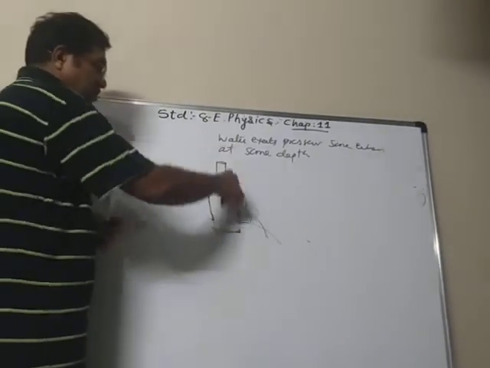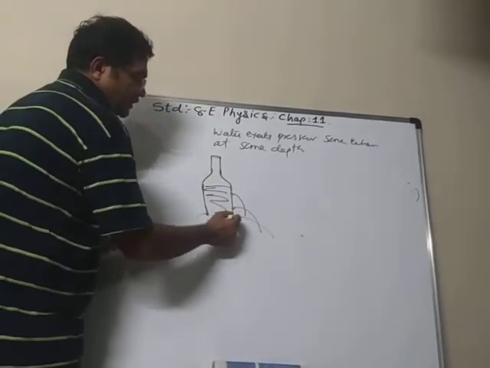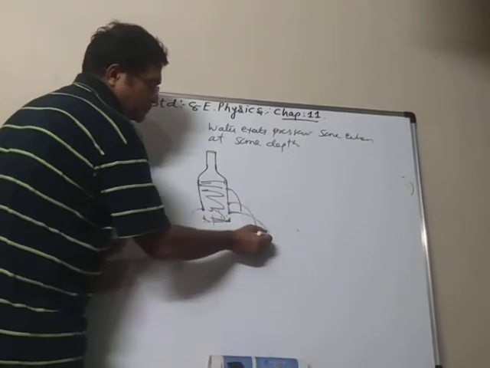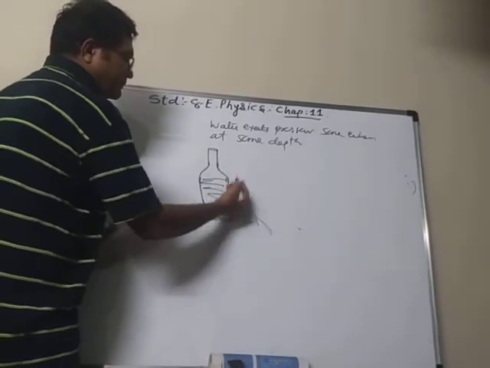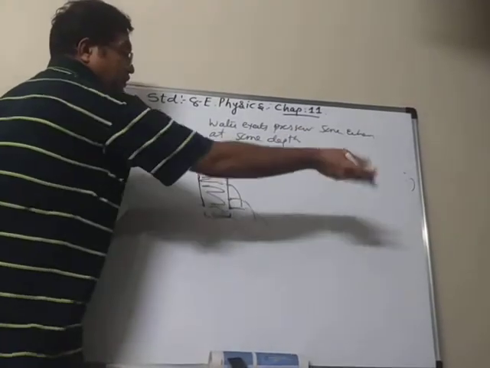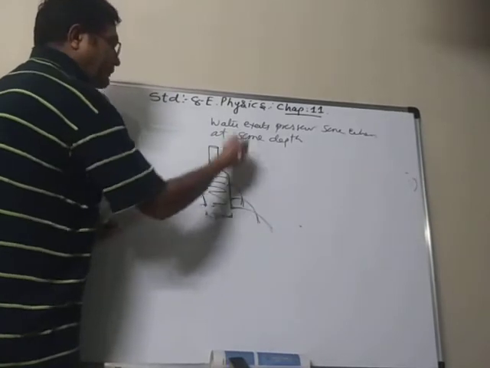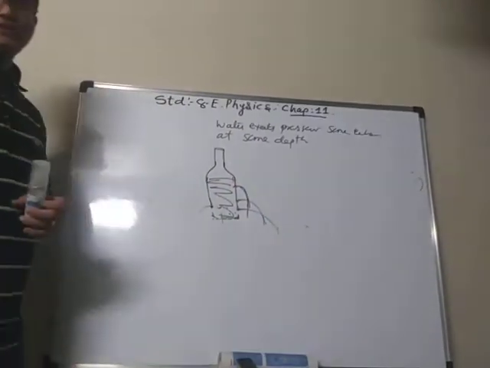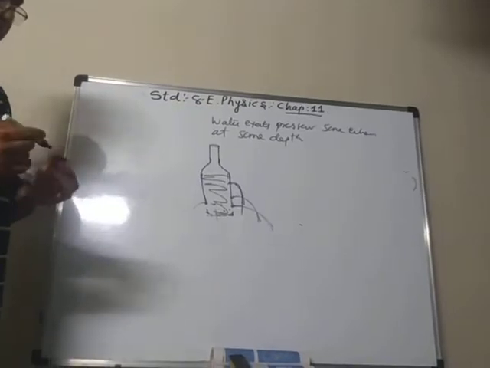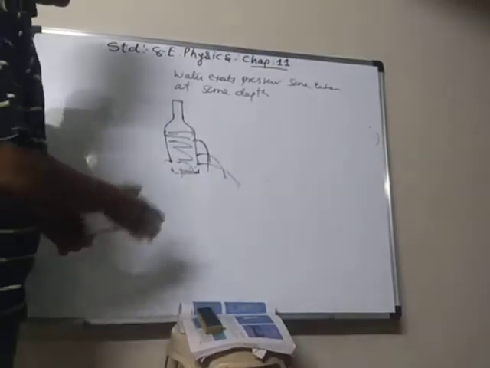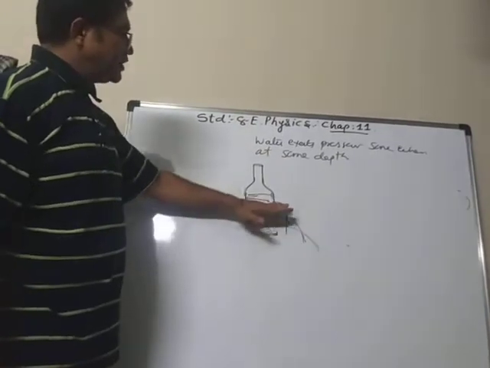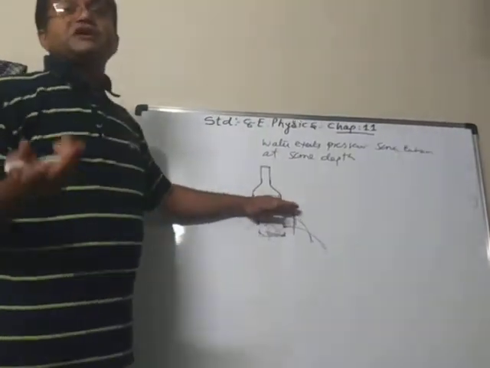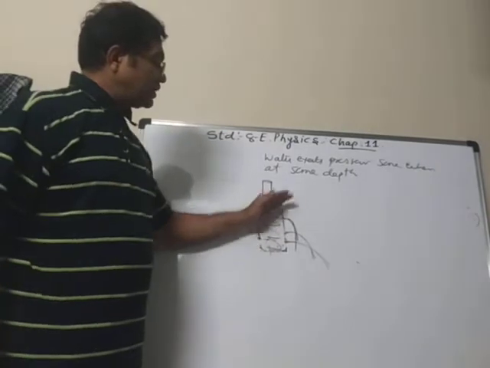Why? Because as you go deeper and deeper, what happens? The pressure is more. So it has more pressure, so it can go farther. If you go up, there is less pressure, so it can't throw it much, and at the top it will go only a little. It means that when you go deeper in the liquid, the pressure also increases because there is much more column of water above it. Here you will see that only a little water is above, so there is not that much pressure on it, so it cannot go far.